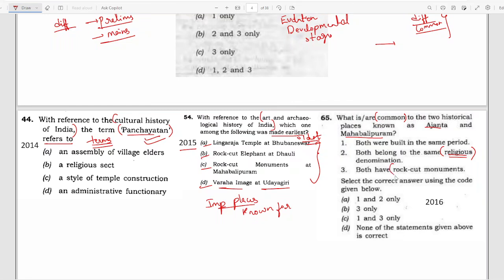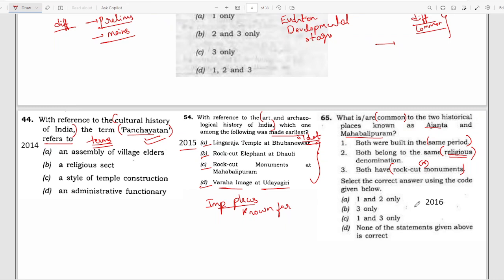And rock cut monuments. Rock cut architecture and rock cut monuments are very important. And they're asking whether they were built in the same period or not, that is, during the same era. I hope this is clear. What are they asking and what type of knowledge are you supposed to have. And these four you have to learn. You have to read about these four and make notes out of it. And temple architecture is also very important.